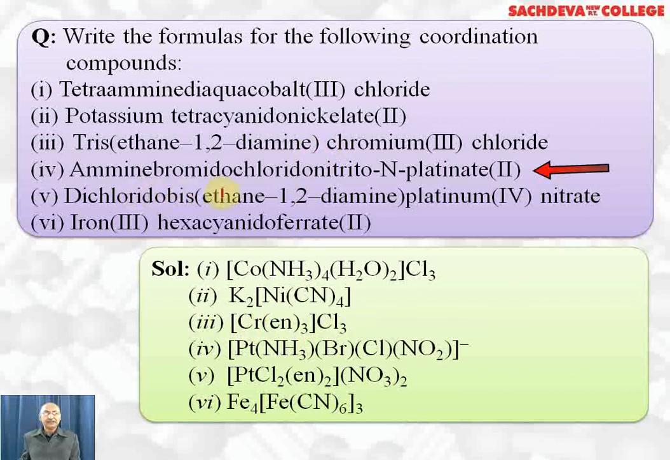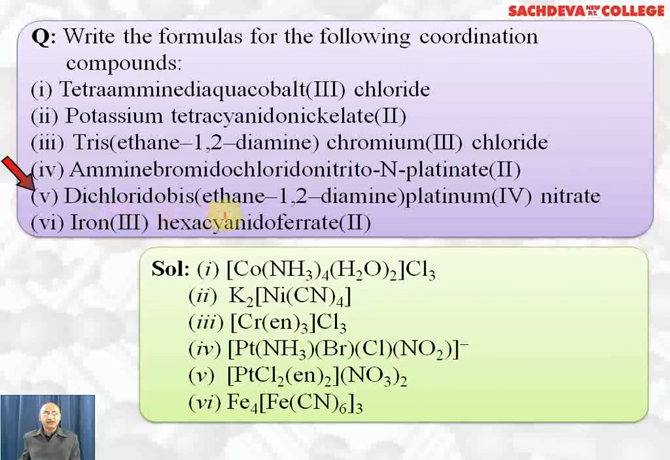Next one, ammine, bromido, chlorido, nitrito and platinum(II). Platinum is linked with ammine first, then Br, then Cl, then NO2 with linkage through nitrogen. So here we have got 3 negatively charged ligands. So platinum is +2 because -3 will be the charge on the complex ion.